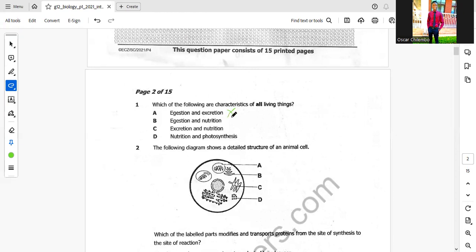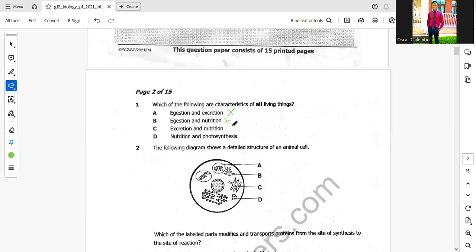Then B, egestion and nutrition. Where egestion is, the option is disqualified because egestion does not take place in plants. Then C, excretion and nutrition.